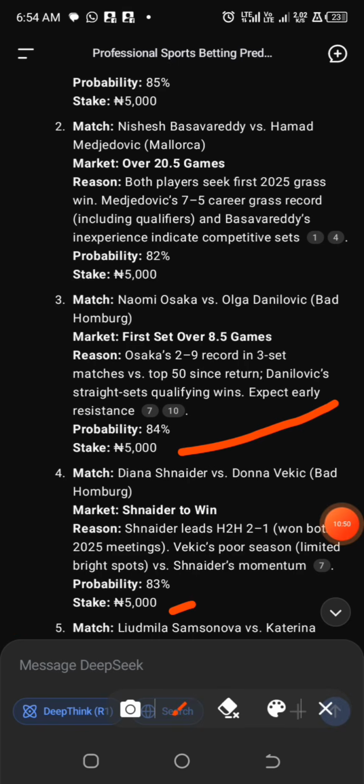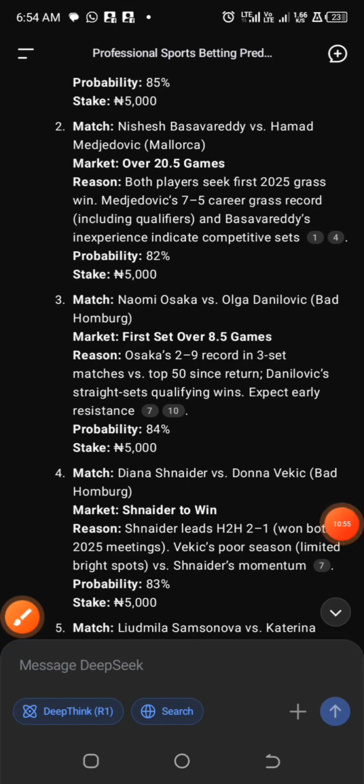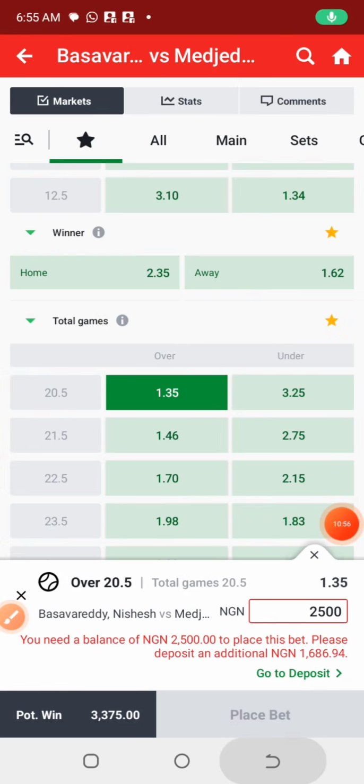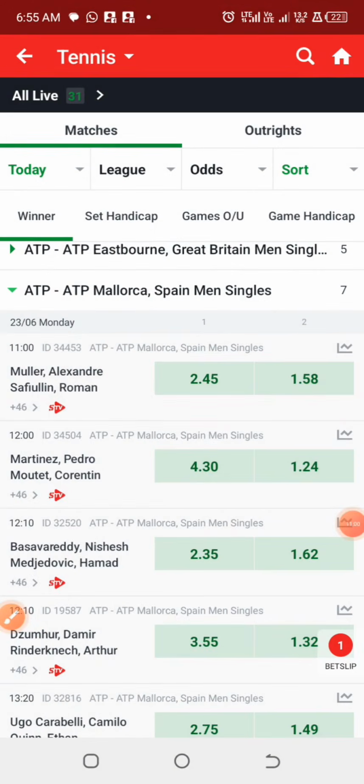All right, so let us try to check these two particular games. Let's see if we are going to find them, and let's see the odds that the bookmakers are allocating to those predictions too.